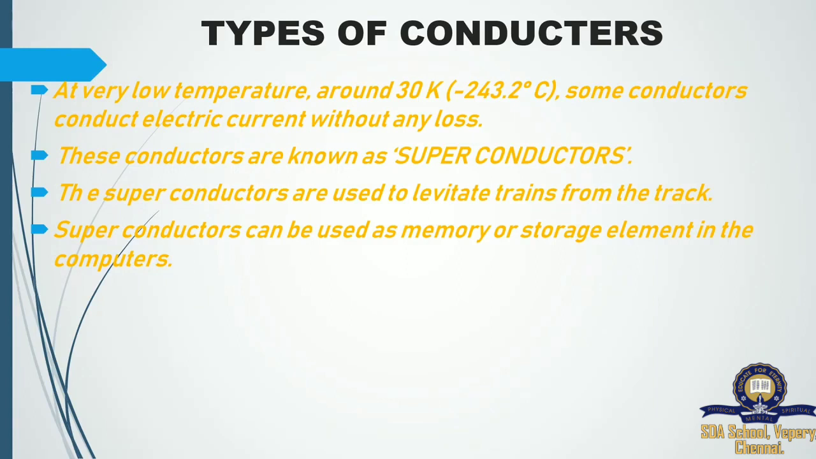At very low temperature, around 30 Kelvin, the temperature is minus 243.2 degrees Celsius. See here, the Kelvin scale as well as the Celsius scale are given as readings. Some conductors conduct electric current without any loss, so even at low temperature some of the conductors are conducting current. These conductors are known as superconductors. So at a normal temperature, even at minus degree Celsius, it is conducting an electric current. So we can say this one is a superconductor. It doesn't need any special condition.